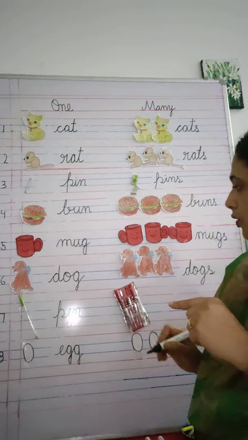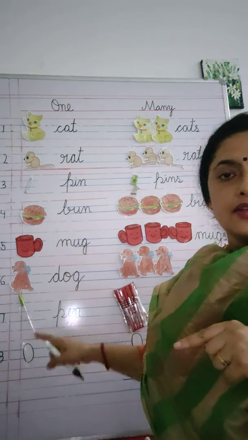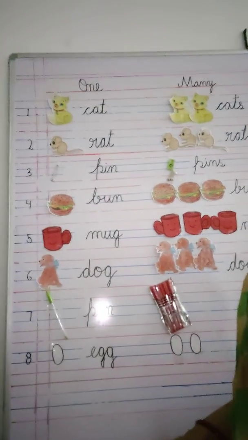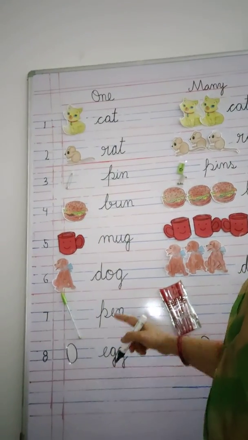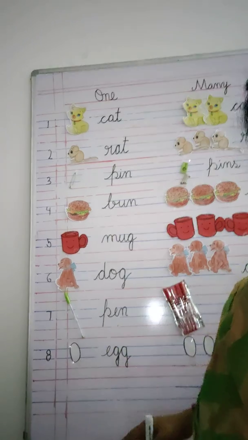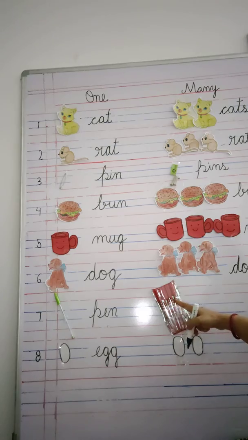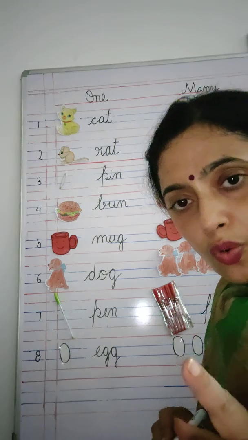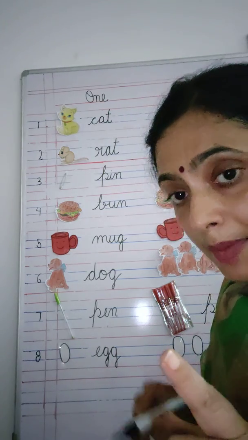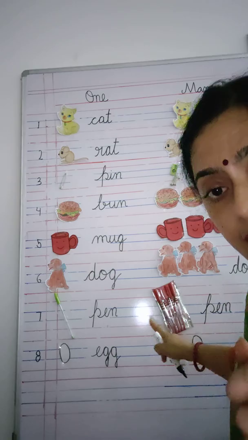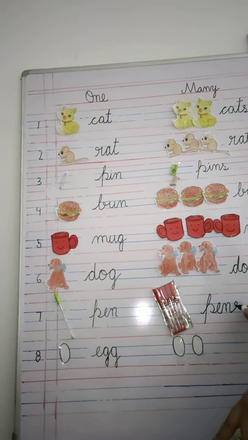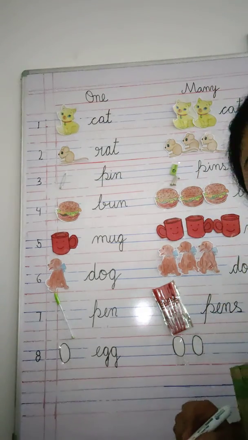Okay, so I will write dogs. This way. Okay, now how many pens are here? Here I have got only one pen. But if you will see here, I have got many pens. 1, 2, 3, 4, 5 pens I have. So I will write pens. See if it is correct. Pen. Is it correct? No, because I have not put S here. But things are many here. So I have to add S also. Now there are many.